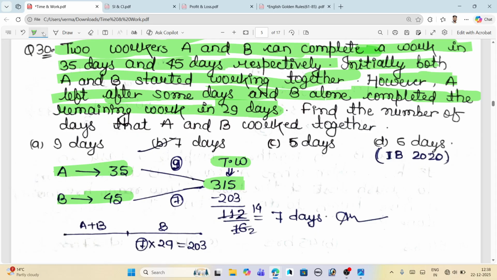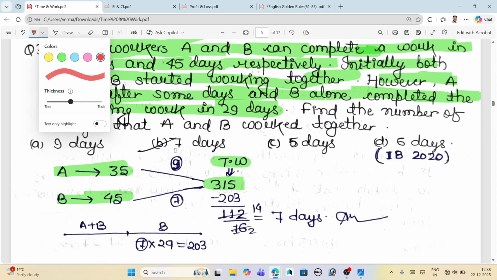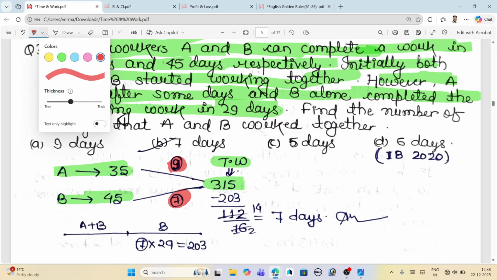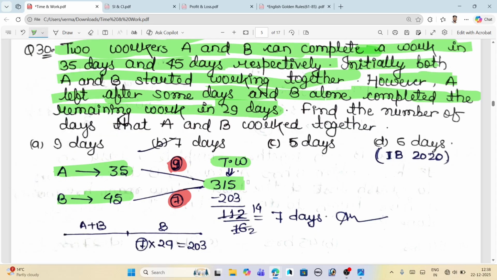The next thing is that we have to take the efficiency of A, that is 9, and B, that is 7. And how can we calculate it? You know it from earlier. Just divide 315 by 35 and 45, and you will get 9 and 7 as the efficiencies. So this is a total work of 315. Now what is written in this last line, what I have highlighted, is that A left after some days and B alone completed the remaining work. It is not the complete work, it is the remaining work, in 29 days.